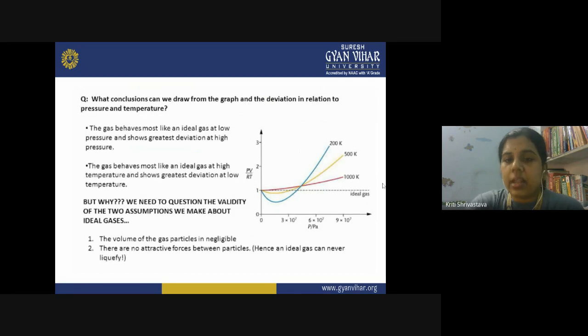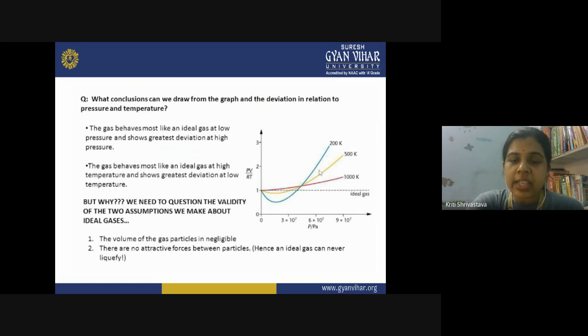So this is the actual graph for real gases. When you plot PV upon RT with respect to pressure and increase the pressure, different gases show different types of behavior, and none of them show a straight line. In case of the ideal gas we were getting a straight line, but none of the real gases show a straight line.